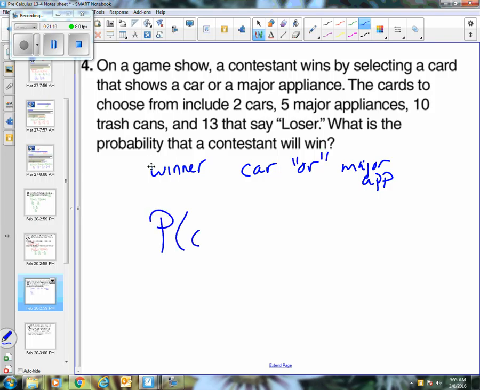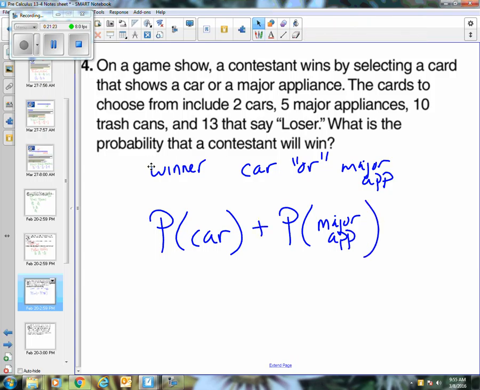So the probability to win would be if you get a car card or a major appliance. Now here's a question for you. Is there any overlap between those two probabilities? In other words, do I have to subtract anything off? Is this exclusive or is it inclusive? Well, unless your refrigerator, for example, has wheels on it and you can drive it, there's no overlap here. Either you're a car or you're a major appliance. So they really are separate. I would say that these are exclusive, unless we do some crazy stuff to our appliances or whatever. Or if your car also refrigerates things and washes your clothes and something else like that. So they are definitely different.